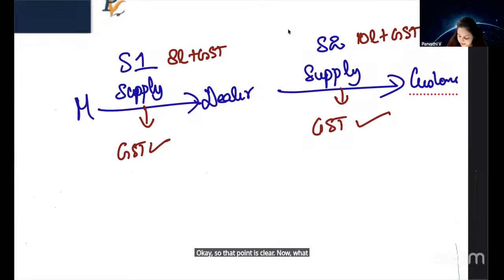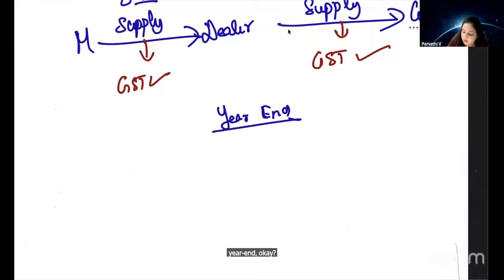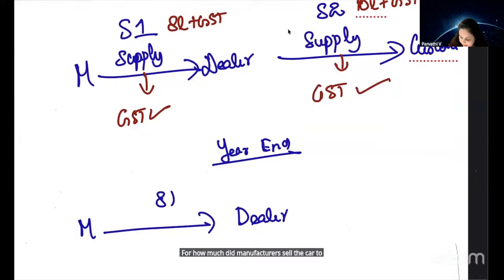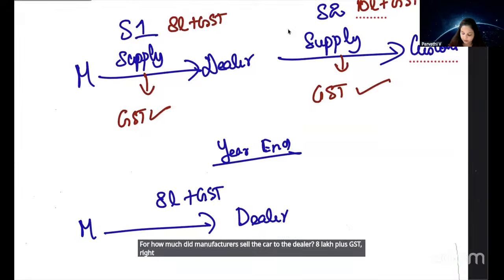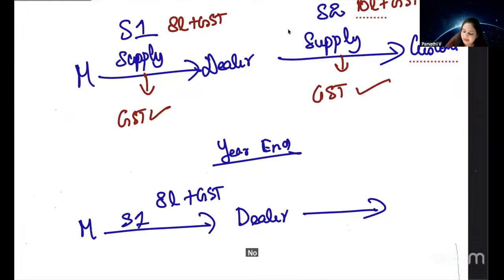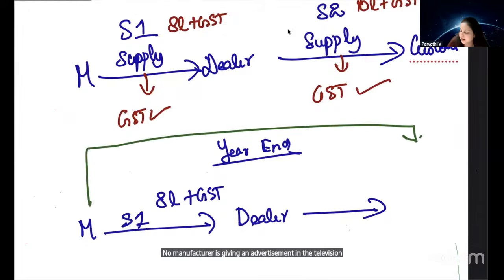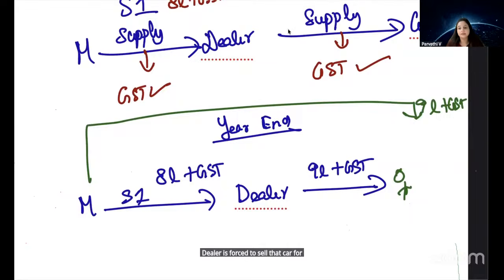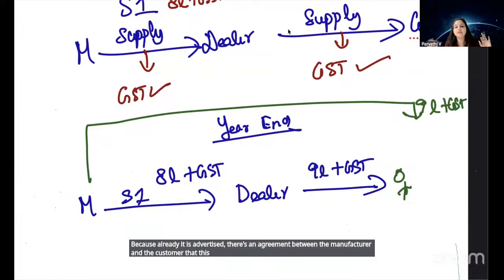Now what happened is, at year end, the car was not sold. For how much did the manufacturer sell the car to the dealer? 8 lakh plus GST, right? Supply 1. Now the manufacturer is giving an advertisement on television that for our old models, we are going to sell that car for 9 lakh plus GST. Now, when a customer goes to the dealer, the dealer is forced to sell that car for 9 lakh, because it is already advertised. There's an agreement between the manufacturer and the customer that this car will be sold for 9 lakh.